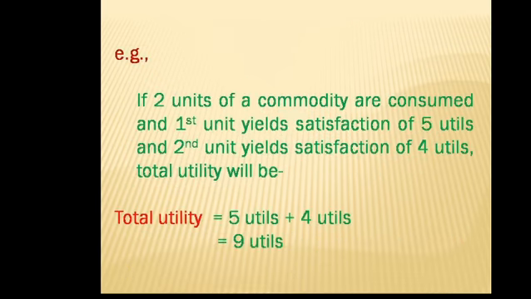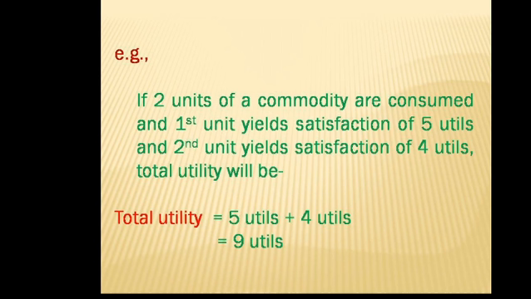For example, if 2 units of a commodity are consumed, say mango, the first unit yields satisfaction of 5 utilities, and the second unit of mango yields satisfaction of 4 utilities.